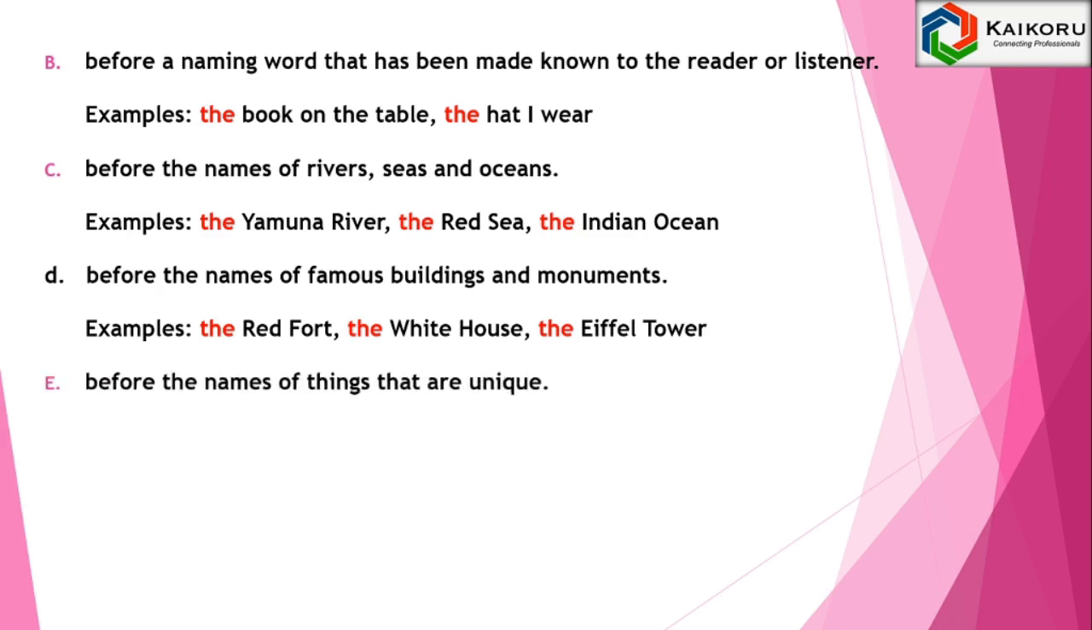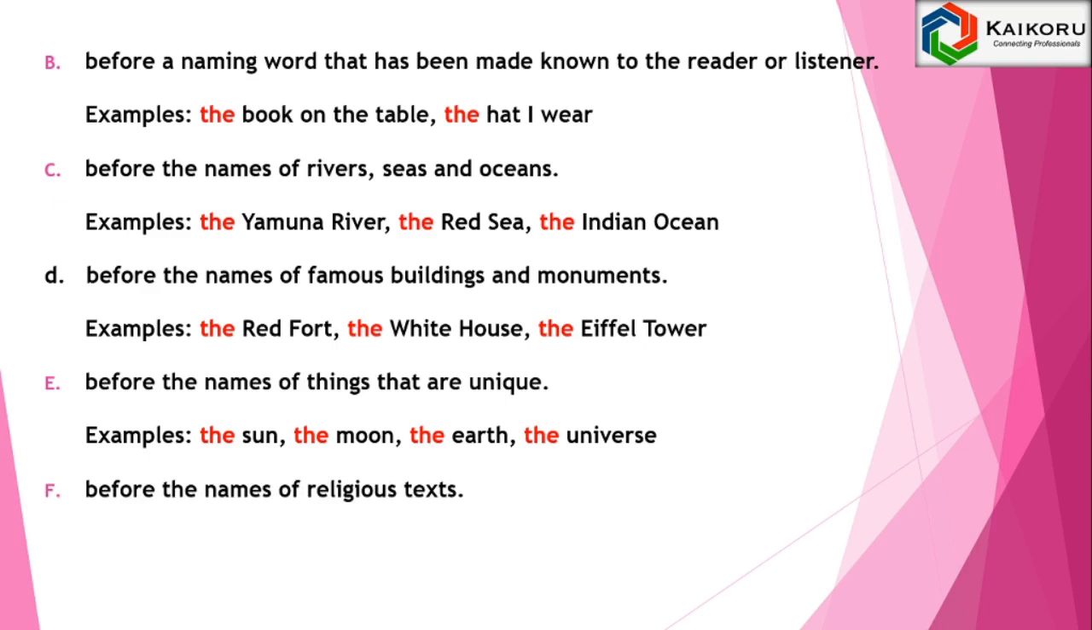Before the names of things that are unique. Examples: the sun, the moon, the earth and the universe. And before the names of religious texts. Examples: the Bible, the Ramayana and the Gita.